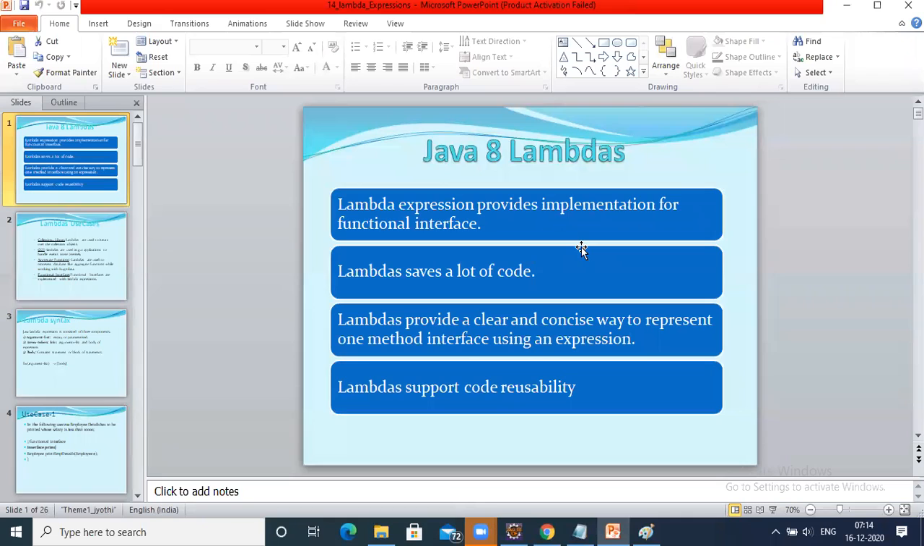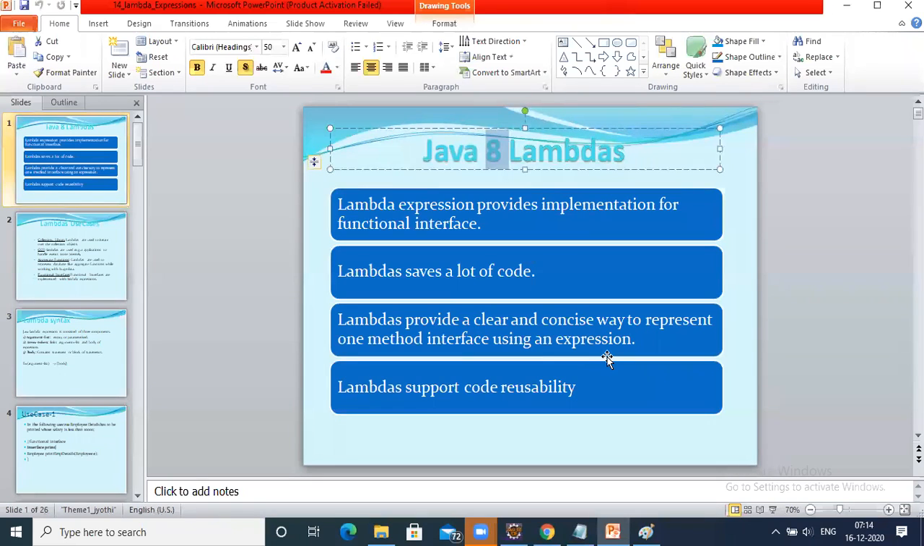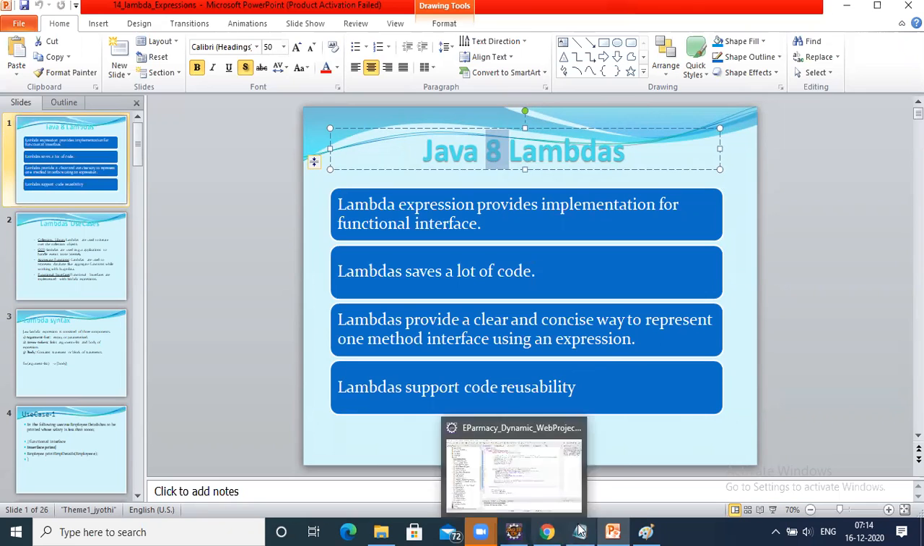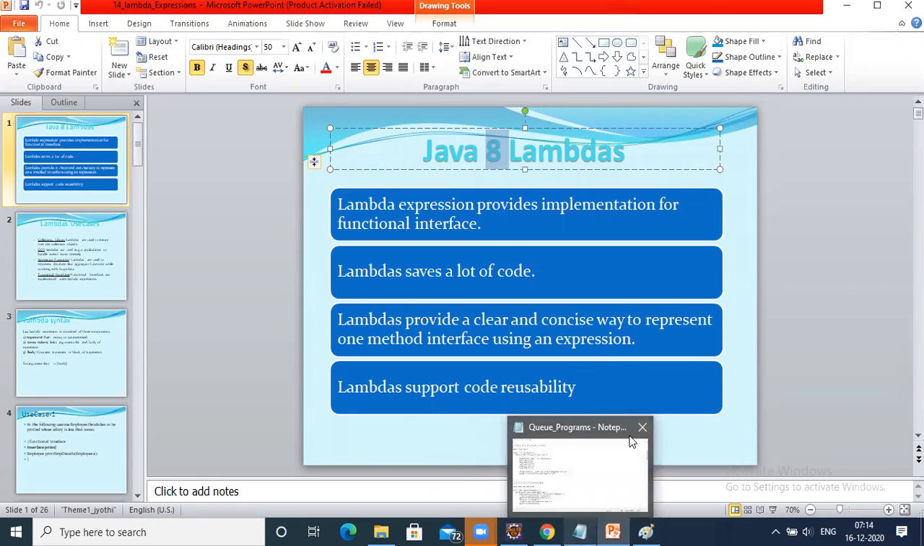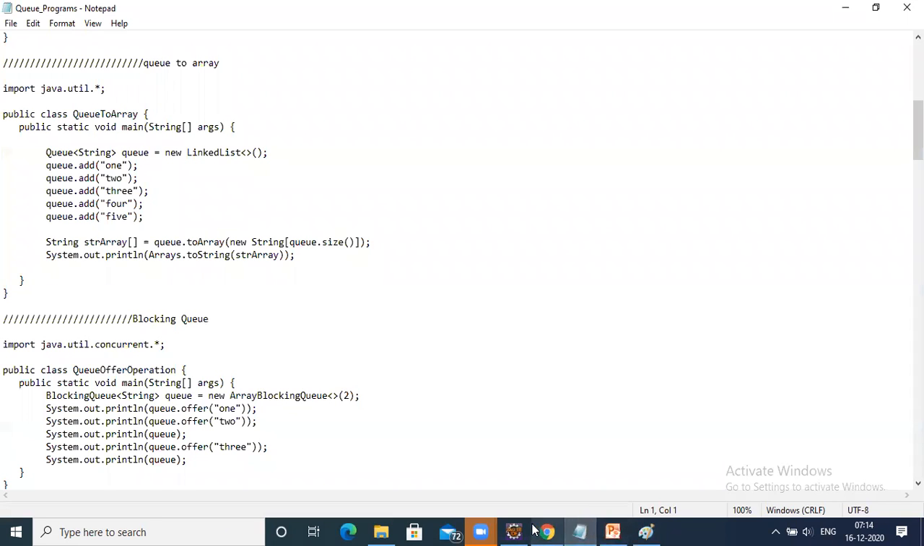Alright, so let's start Java 8 part. Java 8 is nothing but an advanced concept of Java, which was released in 2016. From Java 8 onwards, there are major changes. What are those changes? We will see.